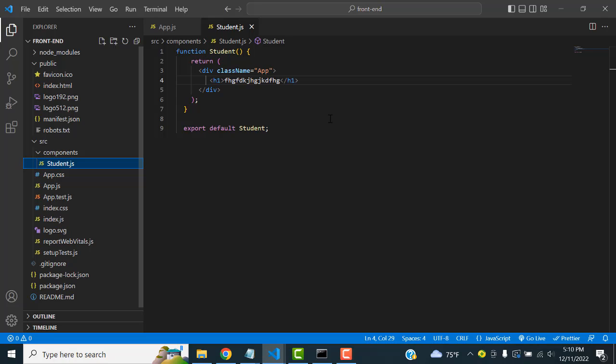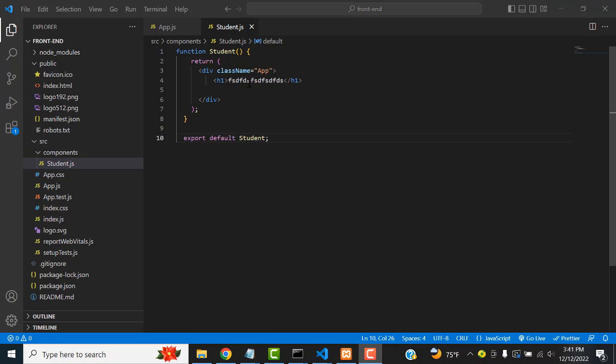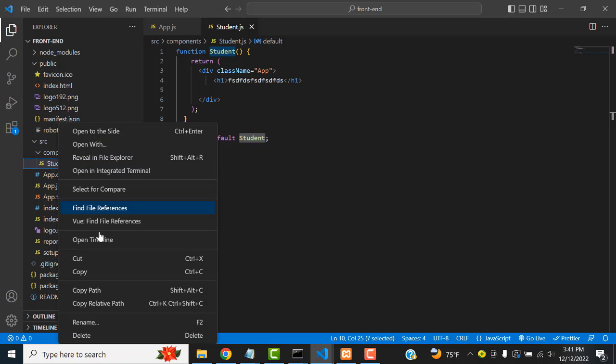Now after finishing this, what I'm going to do is another step. We have to install Bootstrap. Now here we exported the student. Now what I'm going to do is change the student to employee.